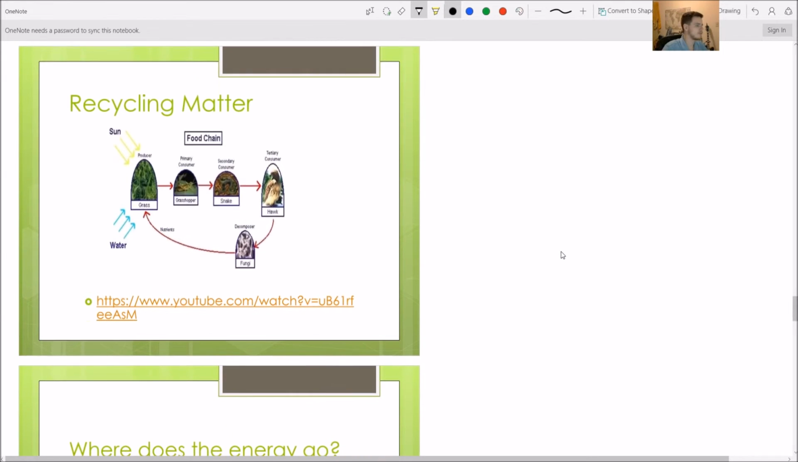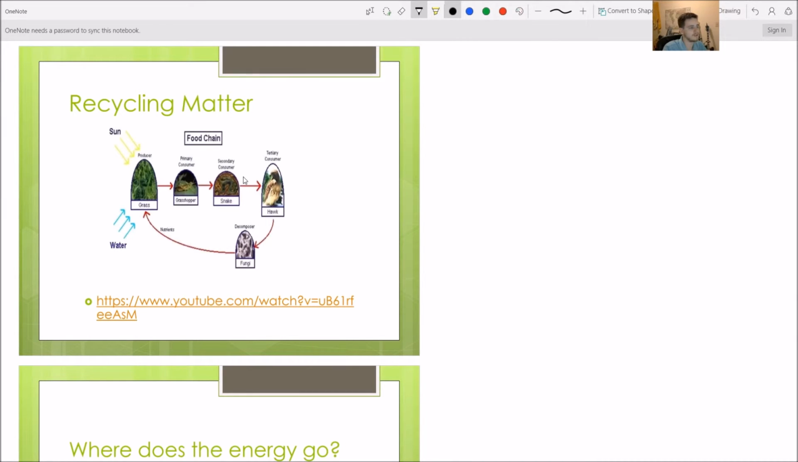Okay, so here's another way to look at recycling matter. So we have our producer. This is the grass. Our producer, the grass, is eaten by the grasshopper, our primary consumer. Our snake then is going to eat the grasshopper, and our hawk is going to eat the snake. If our hawk dies, it'll be decomposed by fungi, and those nutrients will go back to the grass.